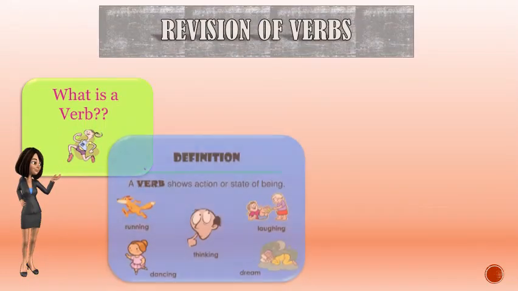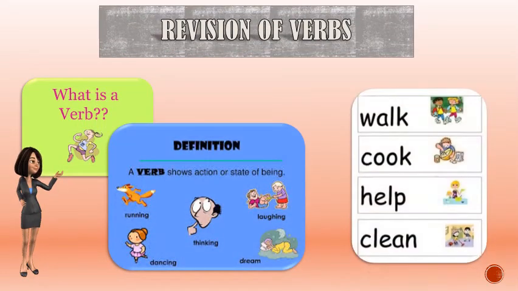Before starting this chapter, we are going to revise verbs because this plays a very important role in this chapter. What is a verb? A verb is an action word or state of being. For example, walk, cook, help, clean.